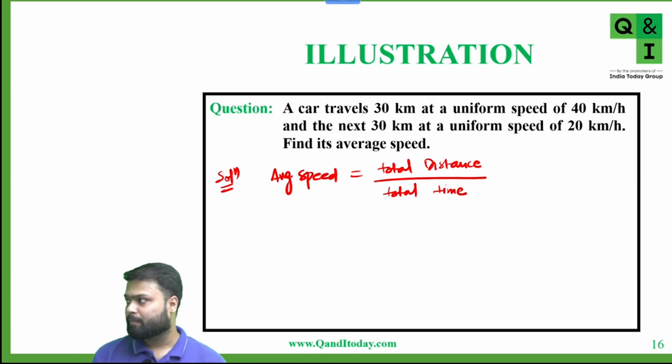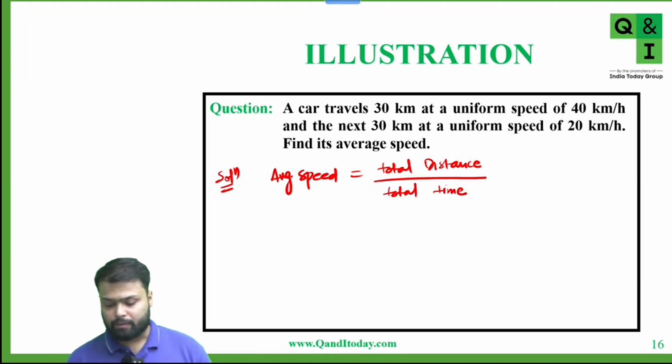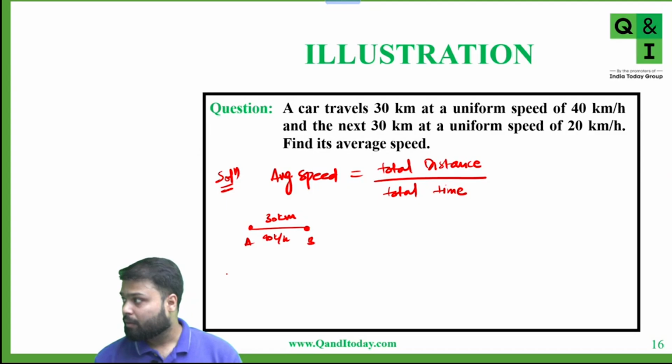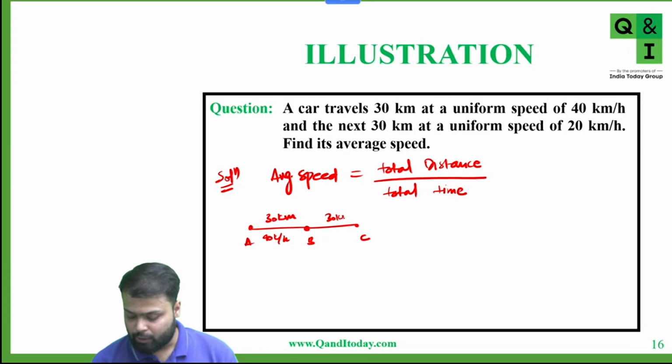Anyone? Okay, let's calculate. A car travels 30 km. Suppose the car is going from A to B. The distance is 30 km and the speed from A to B is 40 km per hour. Let's say the car is traveling from B to C, but again the distance is 30 km, but the speed is 20 km per hour.